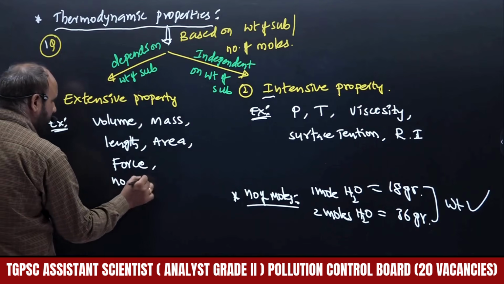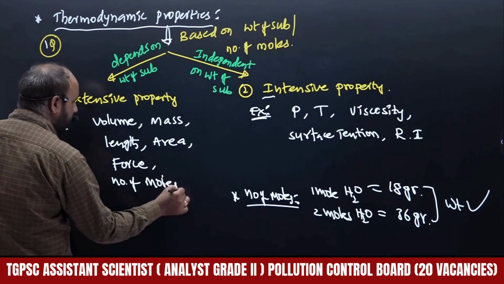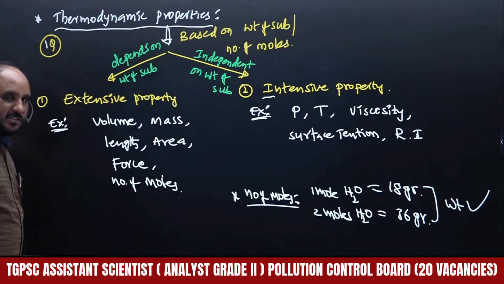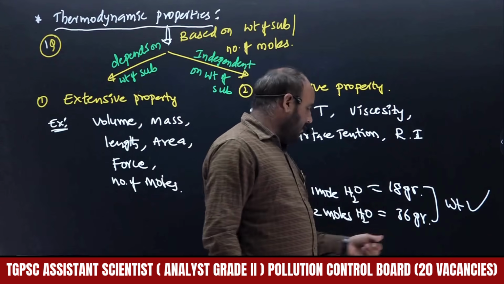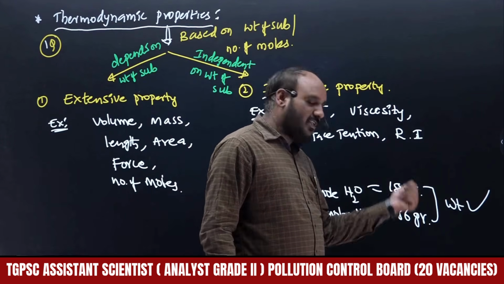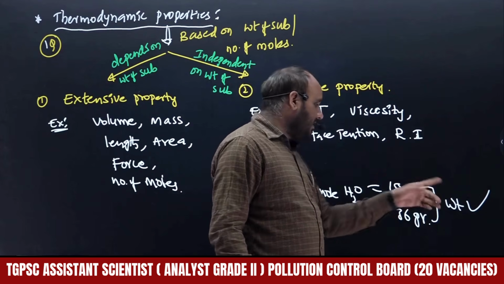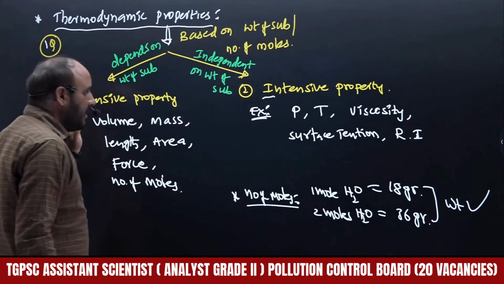Number of moles depends on the weight of the substance. 1 mole is 18 grams, 2 moles is 36 grams. Therefore number of moles depends on weight only, hence it is an extensive property.